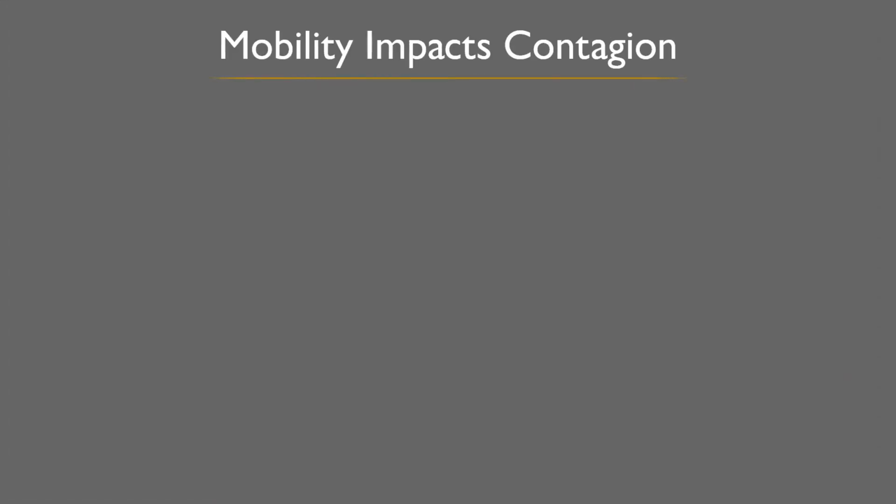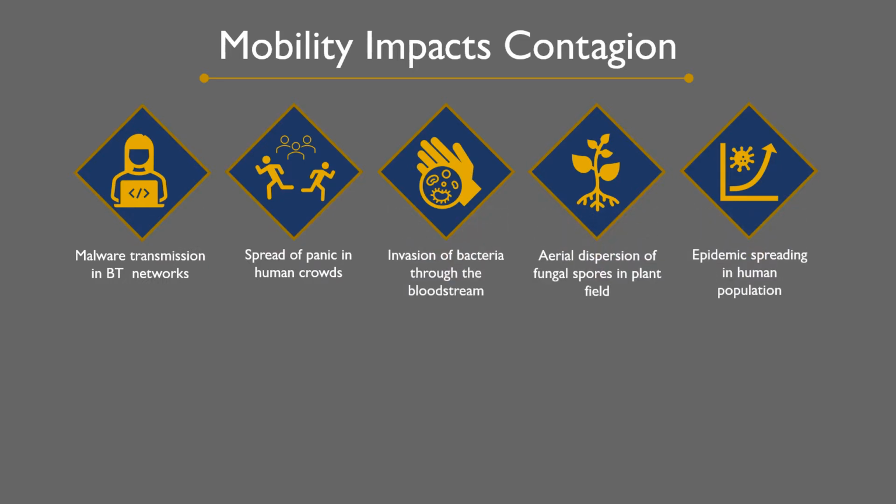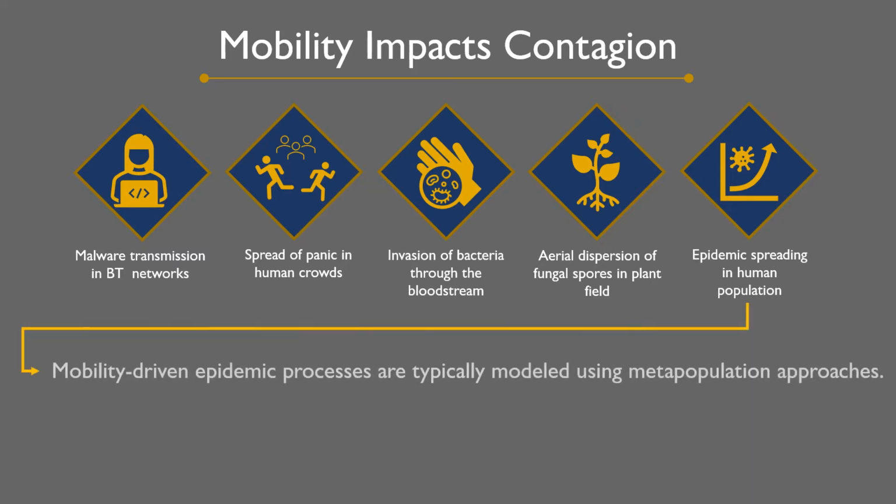In recent years, many studies have shed light on how mobility impacts contagion processes. It is shown on different socio-technological systems as well as on various biological systems, which include epidemic spreading in human population. Typically, mobility-driven epidemic processes are modeled using metapopulation approaches. However, they have limitations on the temporal aspect of the host-to-host interactions.